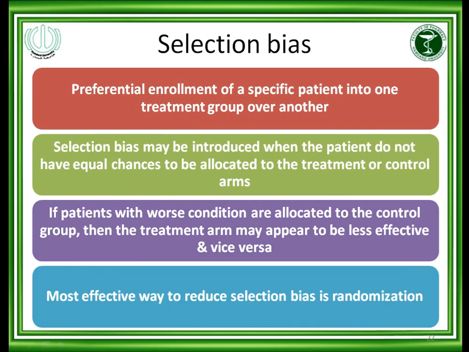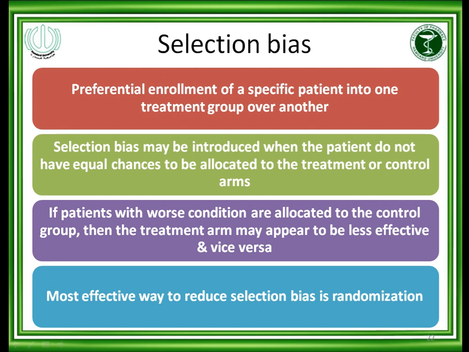Selection bias, we have already discussed, but again, it is the preferential enrollment of a specific patient into one treatment group over another, meaning we prefer to enroll a particular patient in the treatment group over the control group. Selection bias may be introduced when patients do not have equal chances of being allocated to the treatment or control arm.